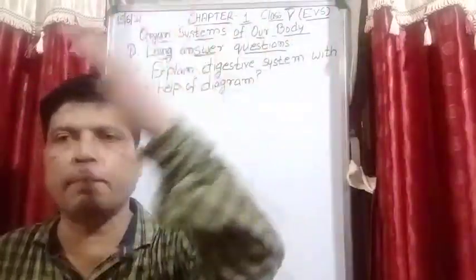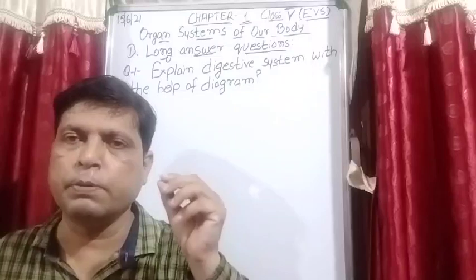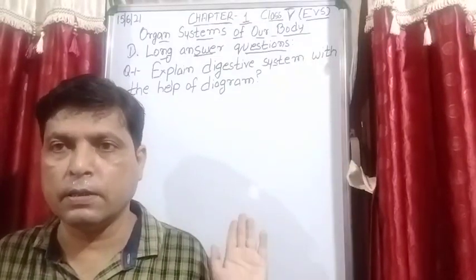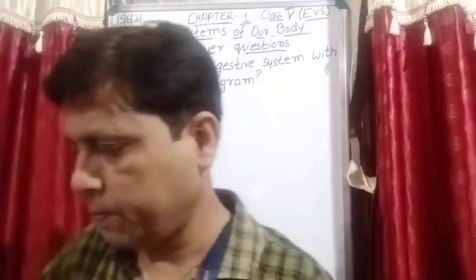So this complete process is known as the digestive system. This is the full explanation of the digestive system of the human body. Now note down the answer.